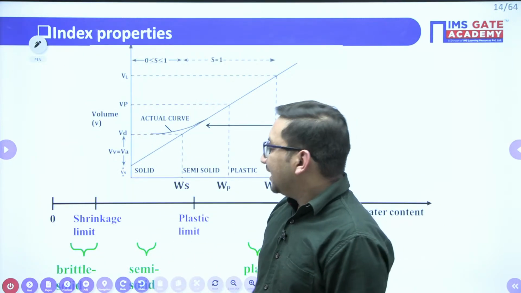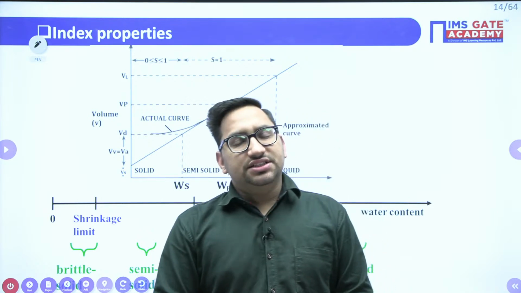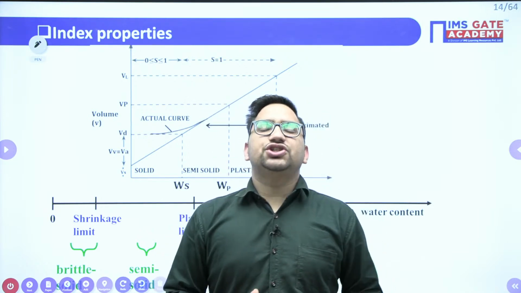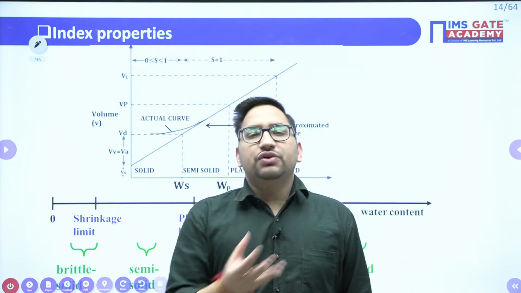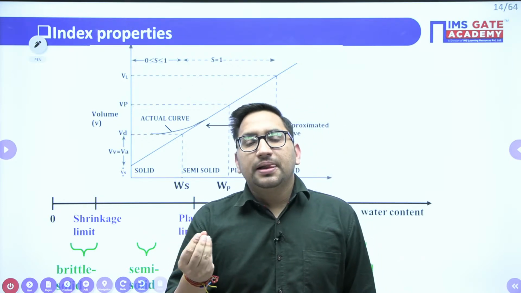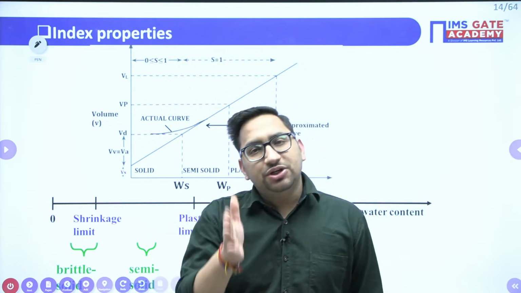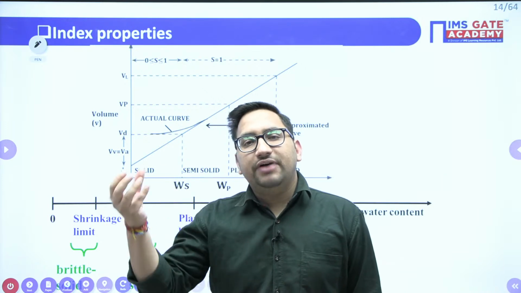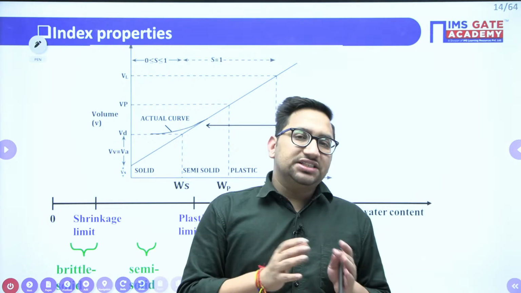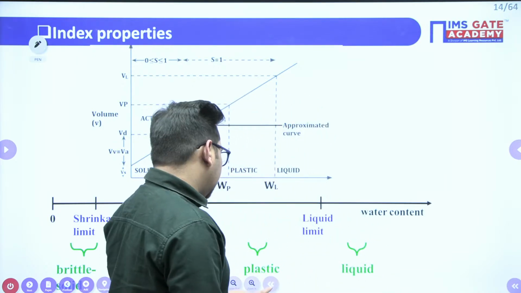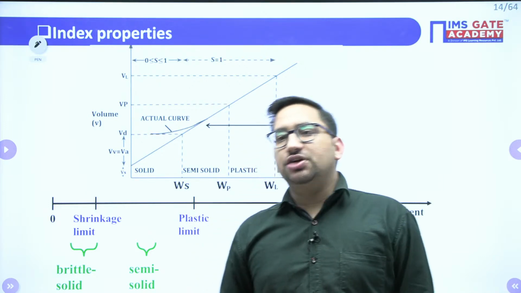Next thing is your consistency of soil. So what does this consistency of soil represent? Consistency of soil is the ease with which you can modify the soil, right? With increase in water content, your firmness of soil is going to change from solid, then semi-solid, then plastic, and finally to liquid, right? So this particular change in firmness is represented by the consistency of soil. Mainly it represents how your soil is going to behave with change in water content.